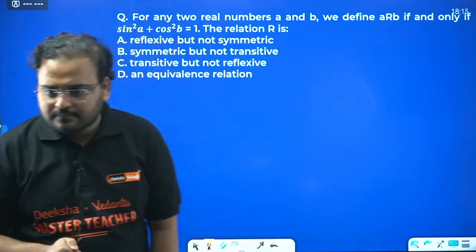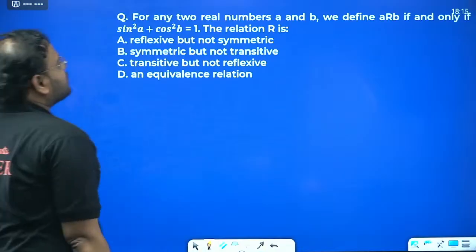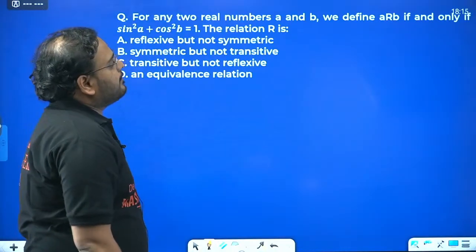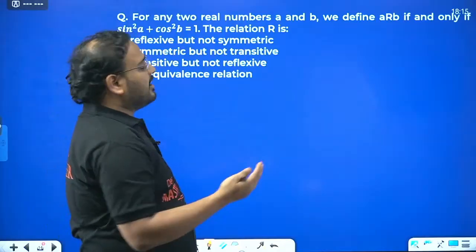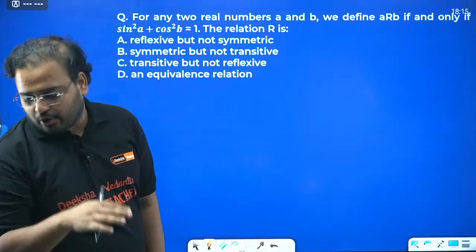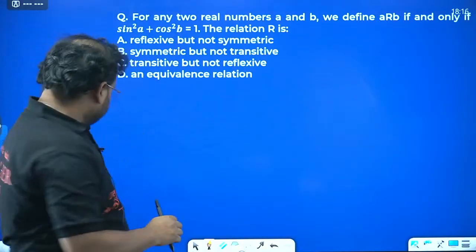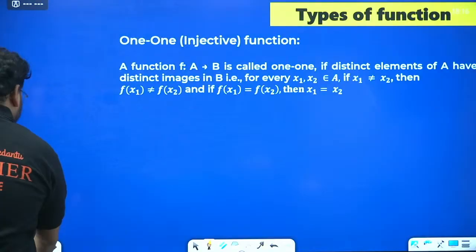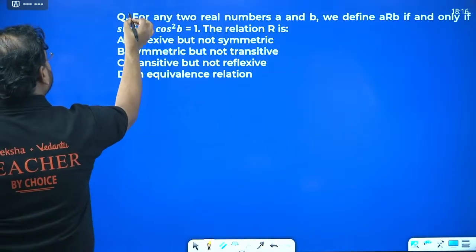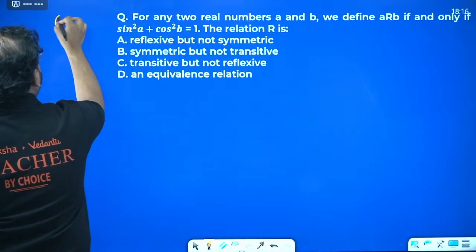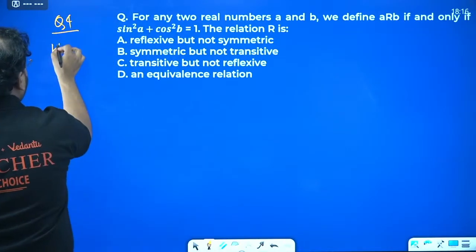Okay. Cool. For any two real numbers A and B, we define A R B if and only if sin square A plus cos square B equals 1. So let's try to identify whether this is reflexive, symmetric or not. Is it my last question for this? Yes. So let me give you this as homework. This is question number 4 and this is your homework.